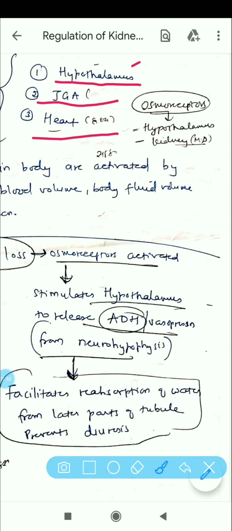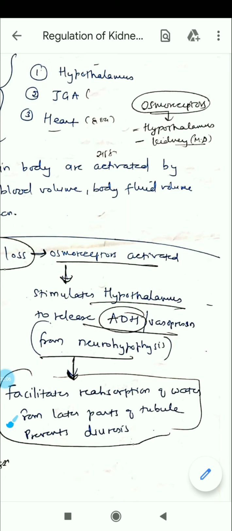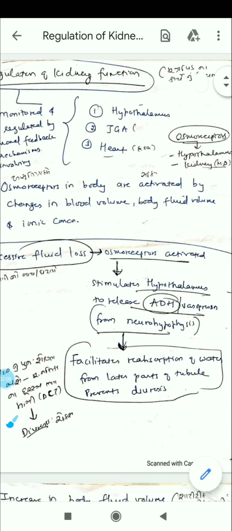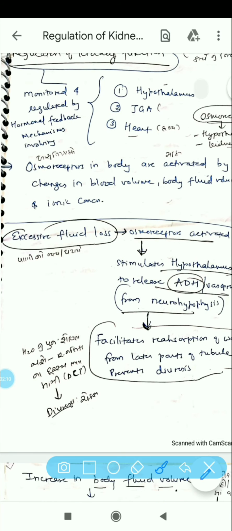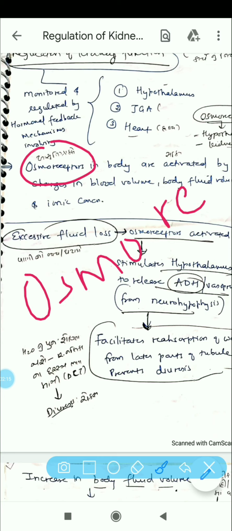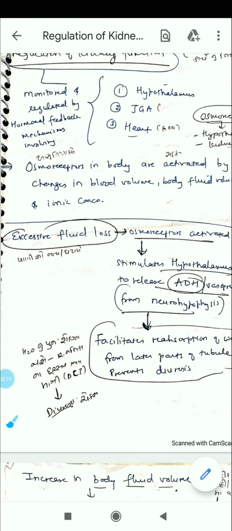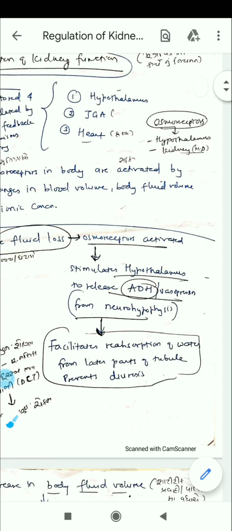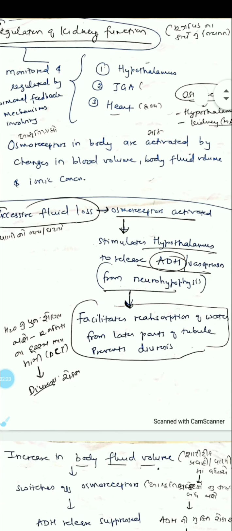Now hypothalamus, as you know, is a part of brain. Then JGA is a part of the nephron in kidney, and heart, as we know, is the main circulatory or blood pumping organ. Now there is something called osmoreceptors in our body. These can sense the osmotic concentration of the fluid and ions.